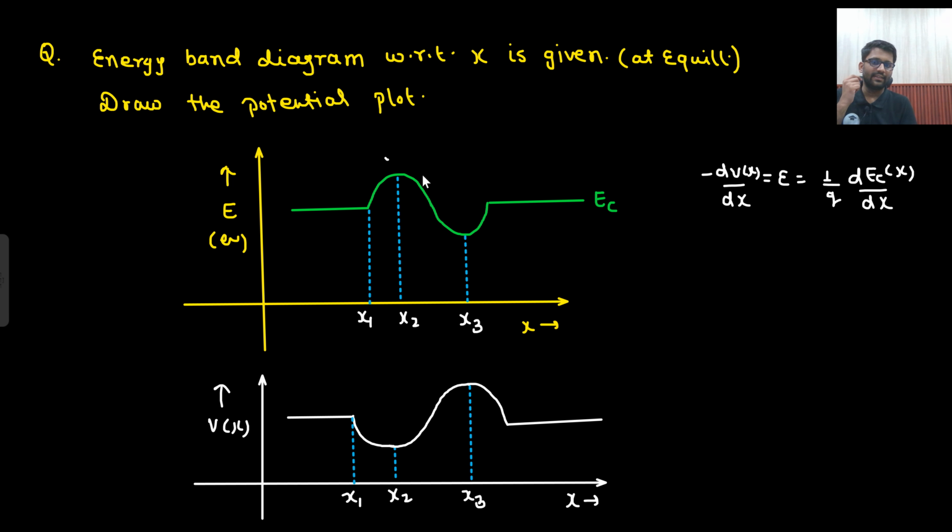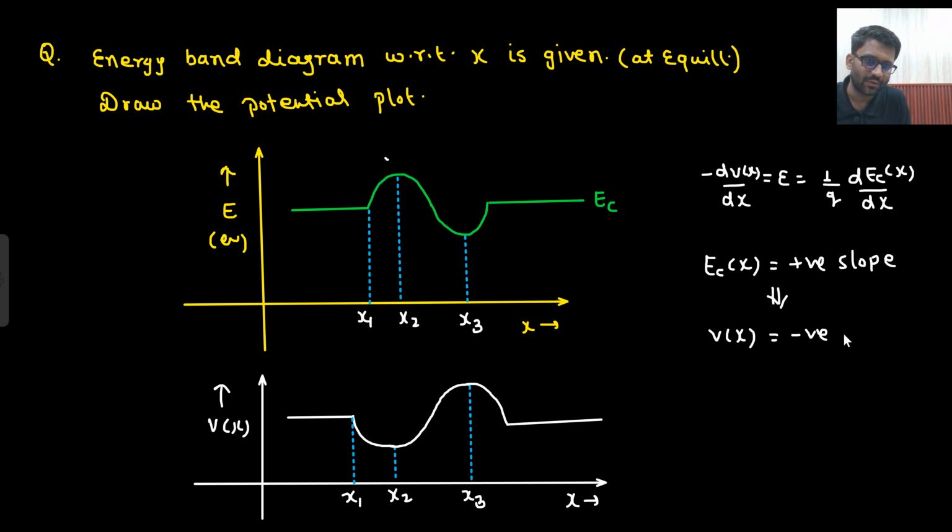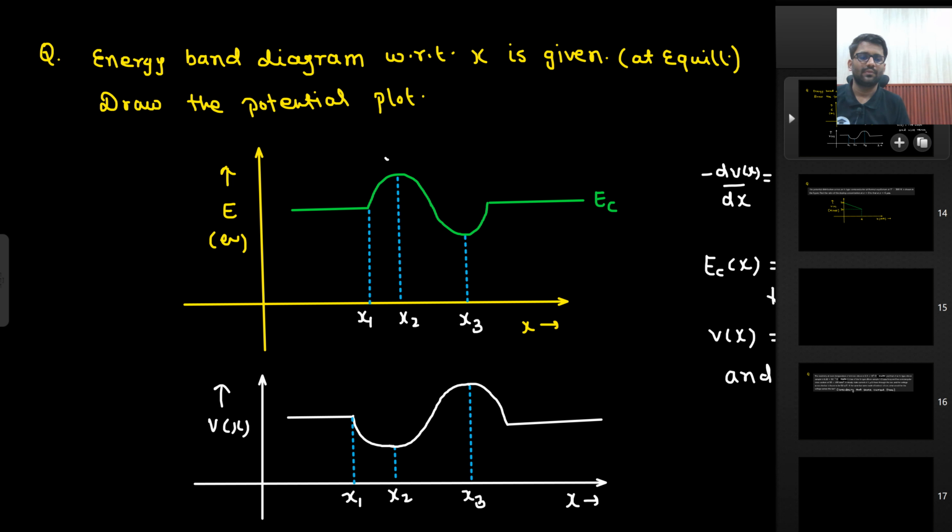Okay. This is rising, decaying, rising. So positive slope, negative slope. Negative slope, positive slope. Positive slope, negative slope. Zero slope, zero slope. Right? So what I mean to say is that if EC is having positive slope, then Vx will have negative slope, and vice versa. Okay, there you go. Next,